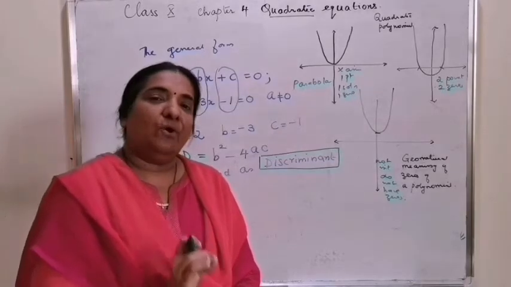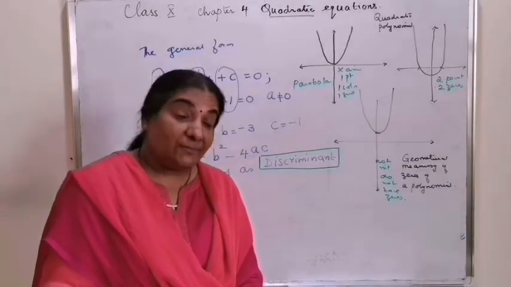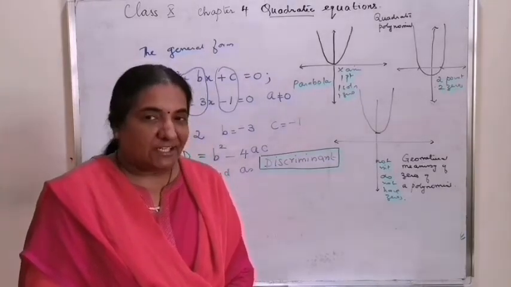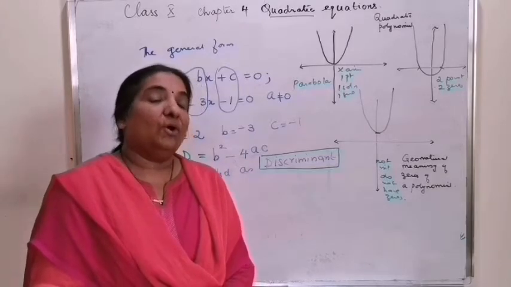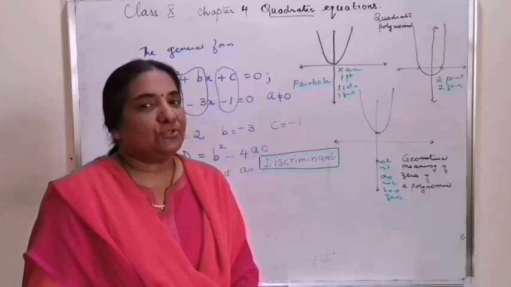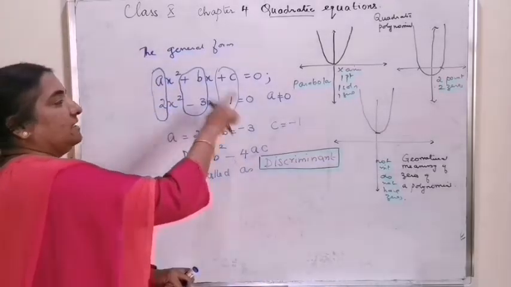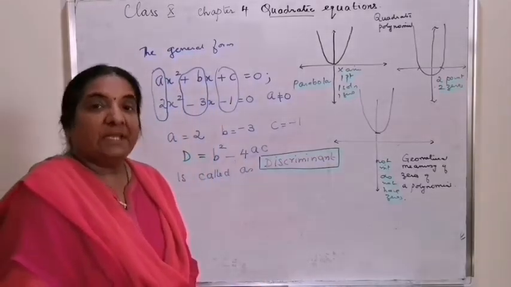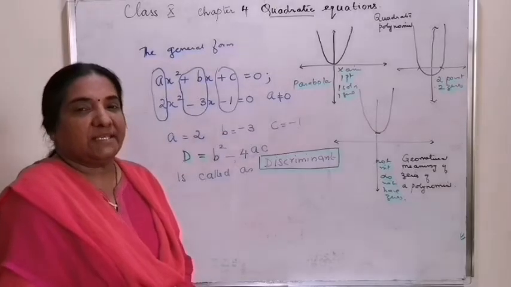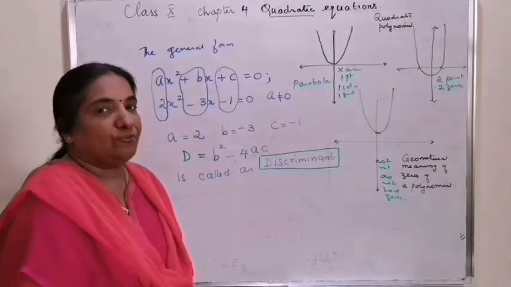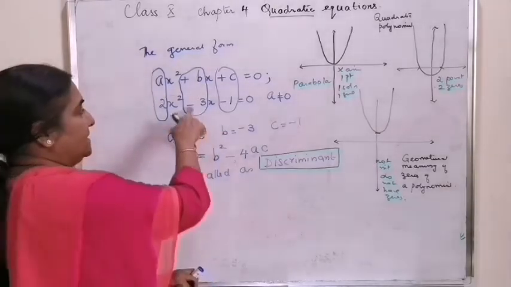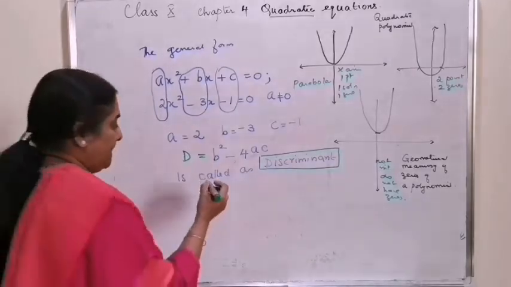The value of D determines the nature of roots, or what type of solutions there will be for this particular quadratic equation. Let us substitute and see the value of the discriminant in this equation.